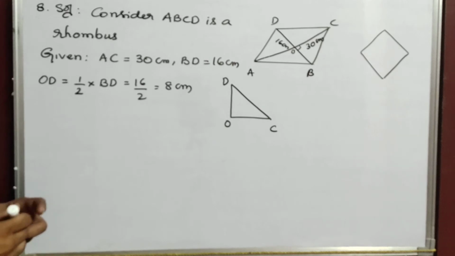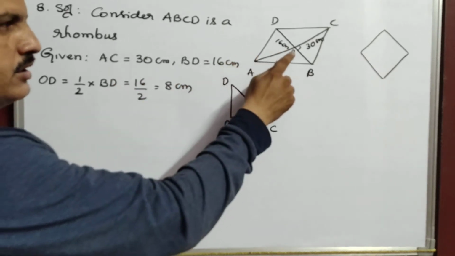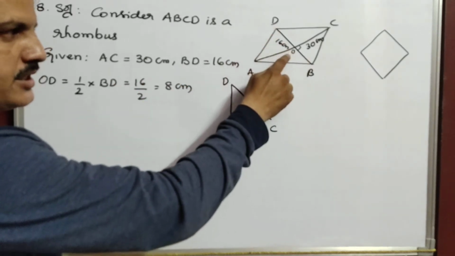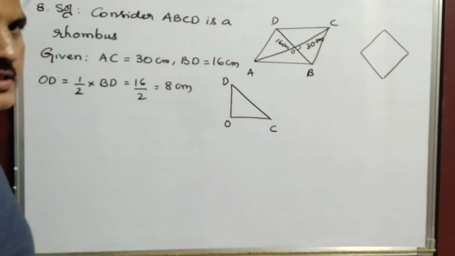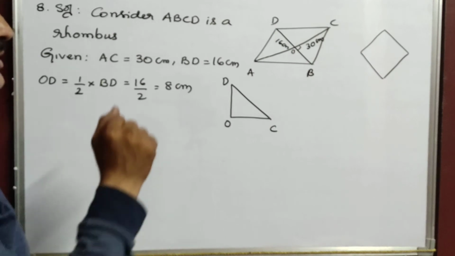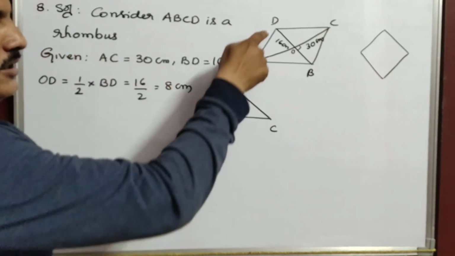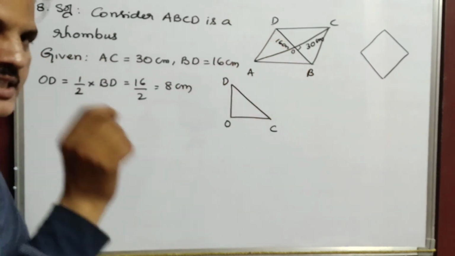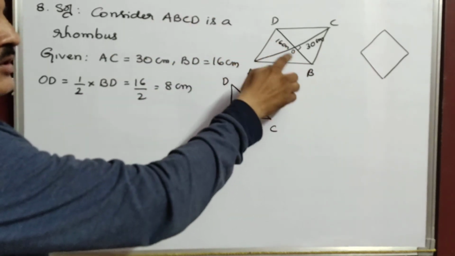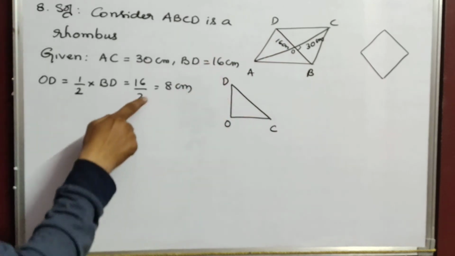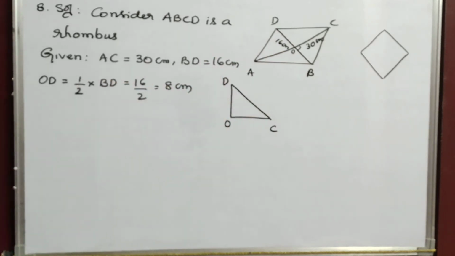Did you understand or not? Again I am telling you. Here the diagonals bisect each other. So I consider this bisecting point as O, because they bisect exactly at 90 degrees. Next, it is BD that is 16, not OD that is 16. OD will be half of this one. So 8. That's why you got 8, so again I wrote it here.